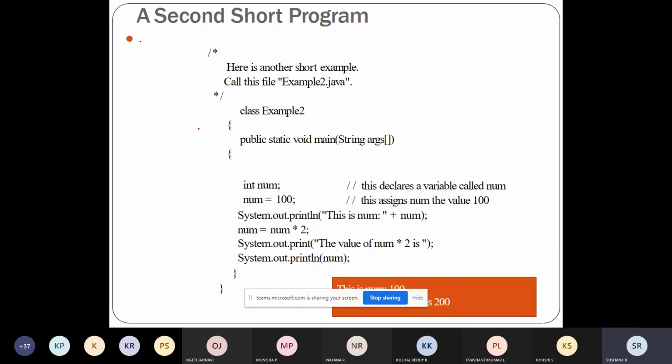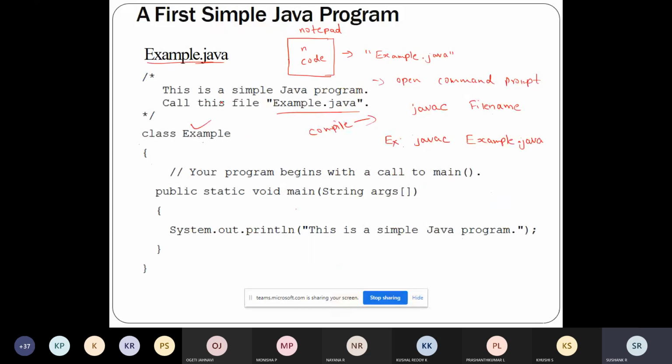So the process is: open the notepad, write the code, save it as example.java because my class name is example. After that, open the command prompt and run the command javac space file name. This is the command to compile the Java program. If I type this command on the command line, the compilation will start. Once the compilation is done, the compiler will create a file.